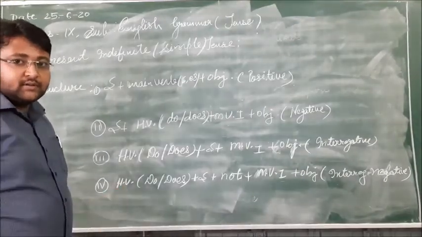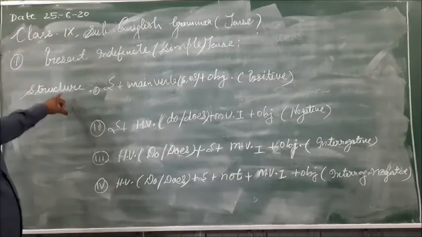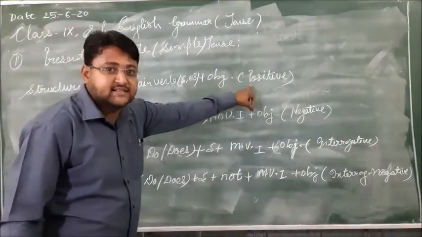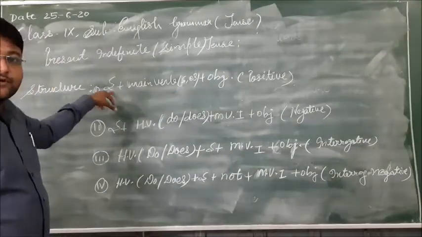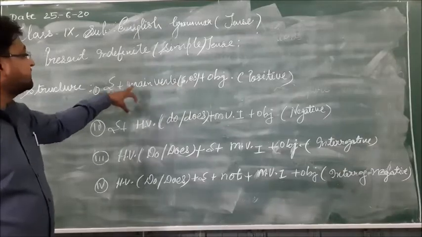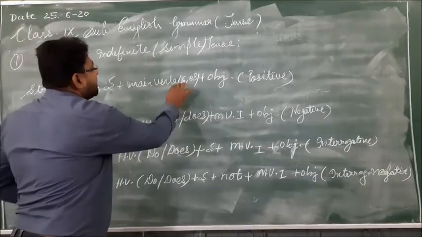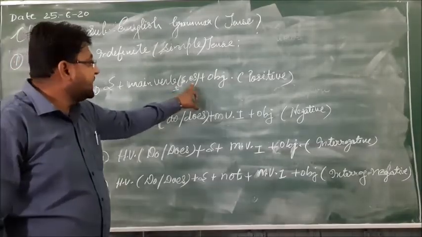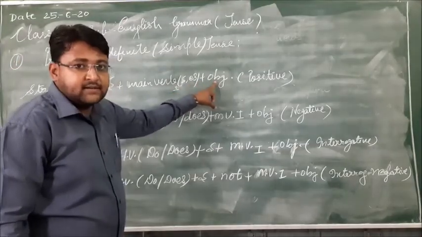Here is the structure of simple present tense positive sentences: subject, main verb first form, s or es according to use, and object.